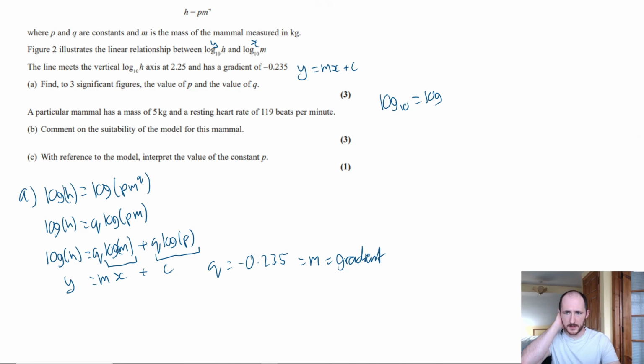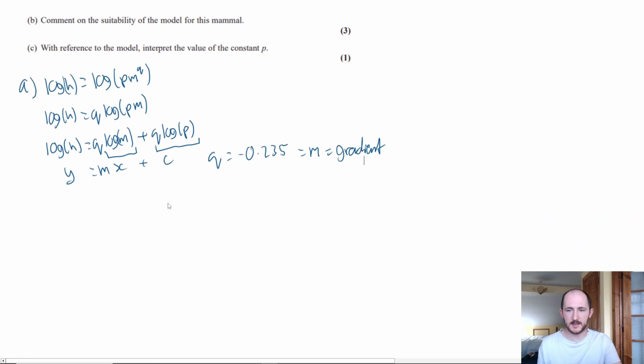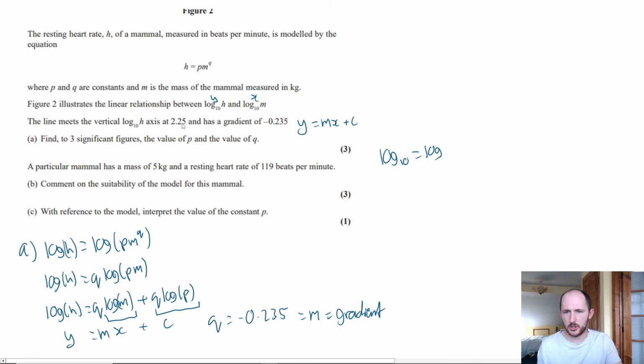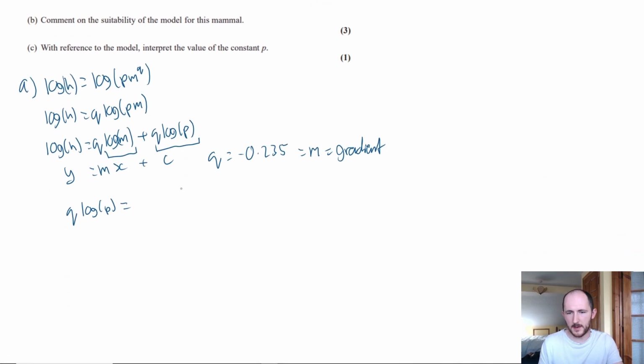Hopefully that makes sense. Now for the next bit, it also tells us that it meets the axis at 2.25. Remember, that's what c is. So we now know that q log p equals 2.25. And if you remember, we also know what q is. So log p, if I divide both sides by q, equals 2.25 over q, which is equal to 2.25 over minus 0.235. Now you might be tempted to just do this now on your calculator.